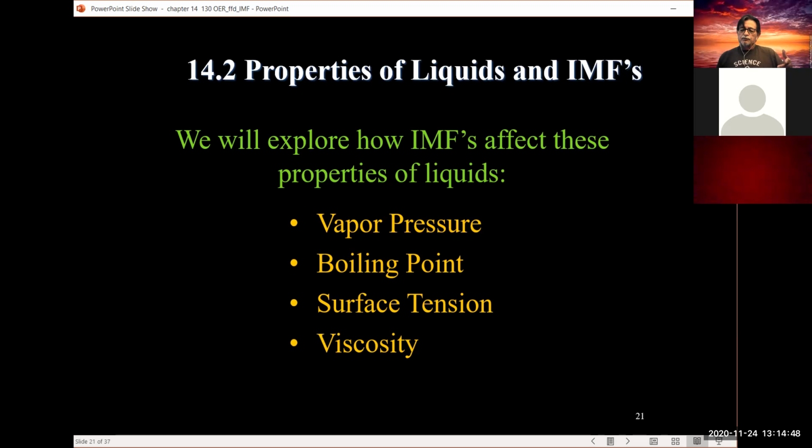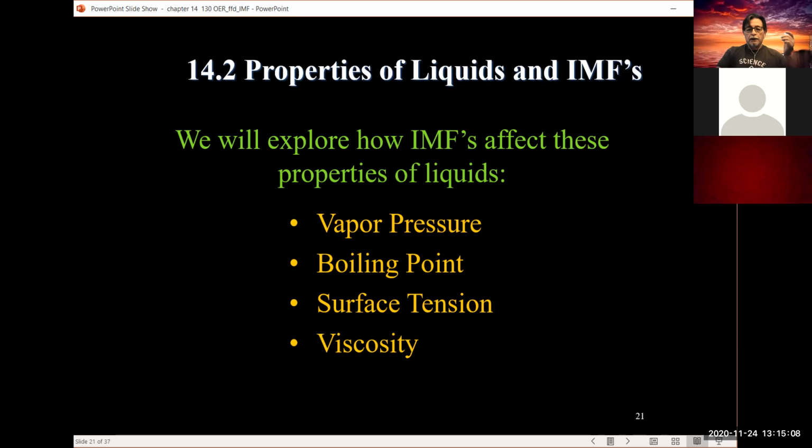But what happens when we heat up the honey? The flow increases, and what we're doing by adding energy into the system is breaking up the IMF interactions. We're breaking up those forces between the molecules and allowing the honey to flow a little bit more smoothly.